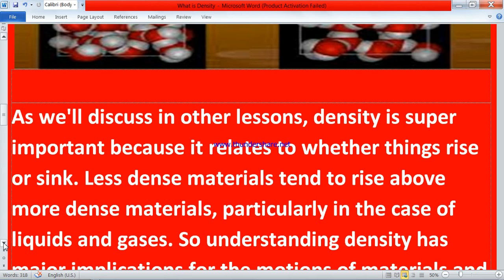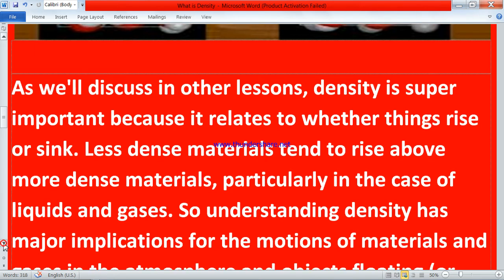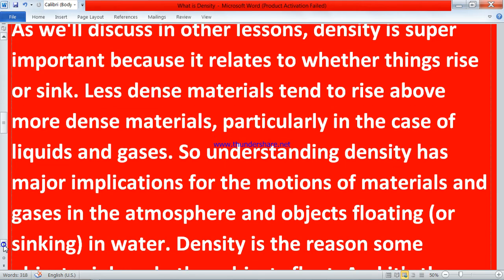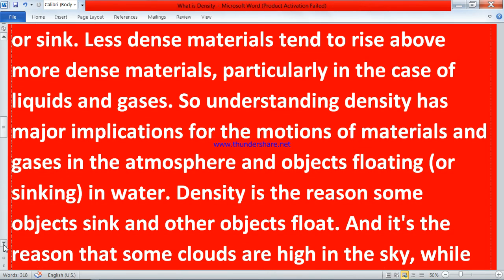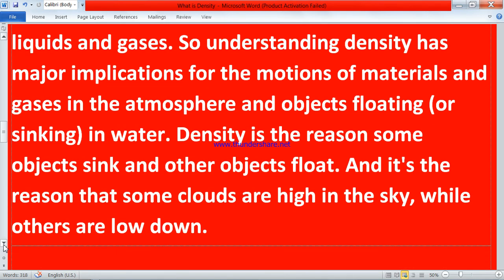So density has major implications for the motion of materials and gases in the atmosphere, and objects floating or sinking in water. Density is the reason some objects sink and others float, and it is the reason that some clouds are high in the sky while others are low down.